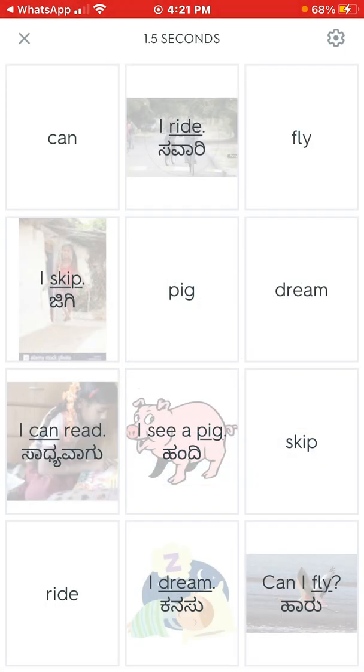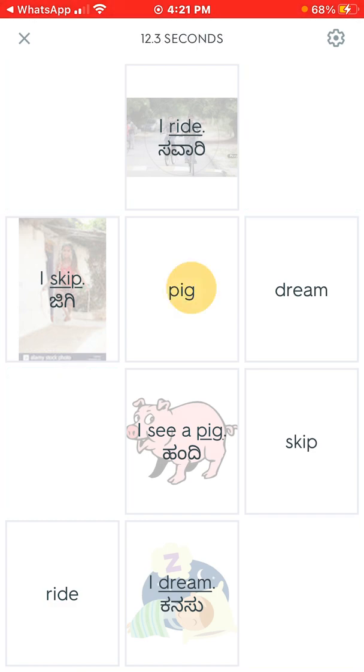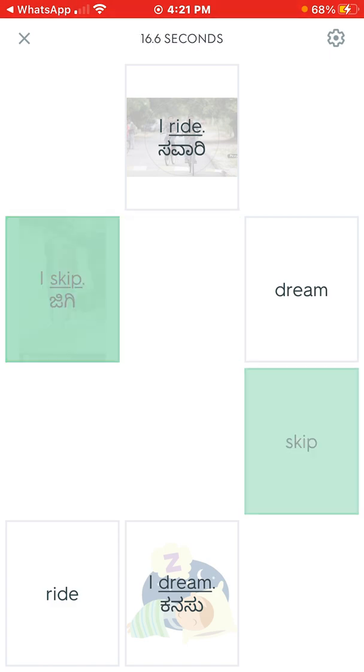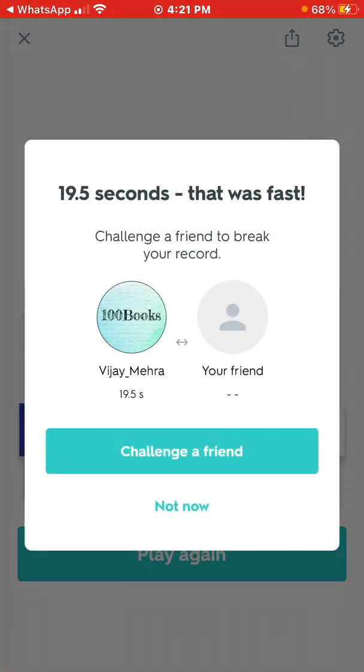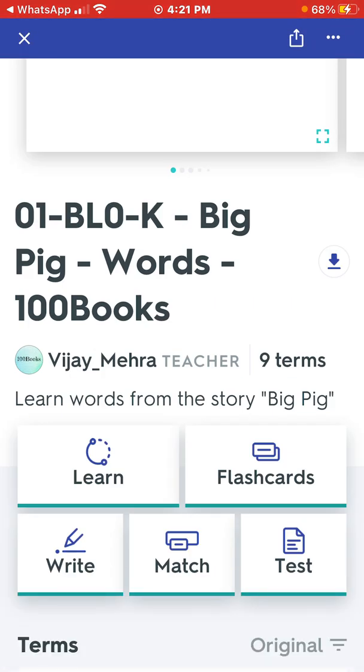Start the game. And here the tiles need to be matched. So can, and then we need I can read. Fly, can I fly? Pig, I see a pig. Skip, I skip. Dream, I dream. Ride, I ride. So that is the match.